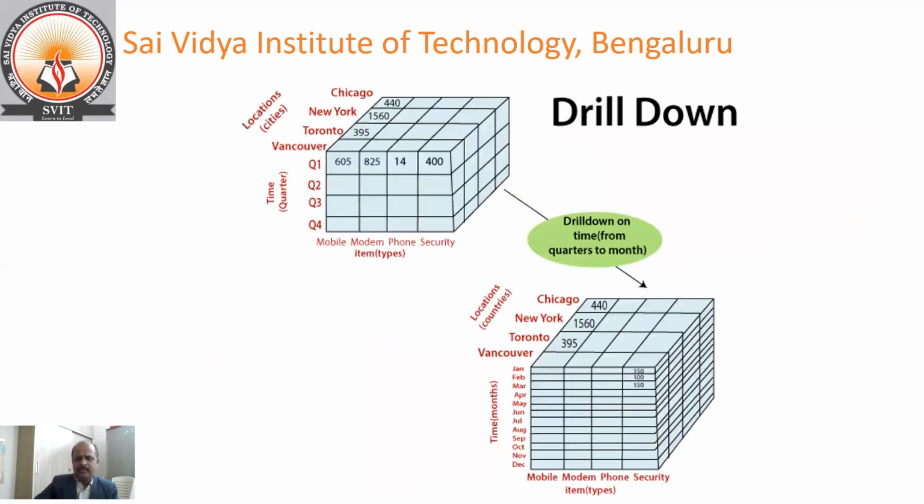Like that, you can have the drill down. If you want to see the detail about the location, time, or item, you can drill down. For example, if you drill down on the time, initially it was in the form of quarters, 3 months. If you want the detail about every month's transactions, you can perform the drill down operation on the time.